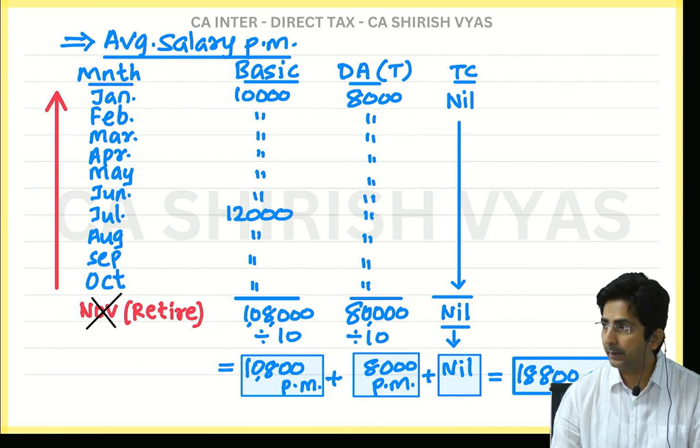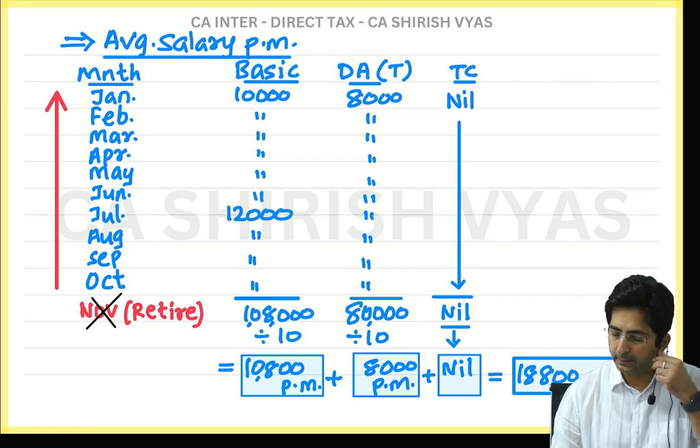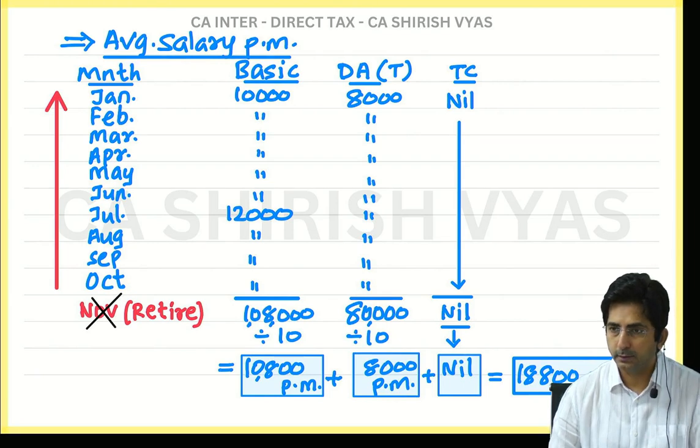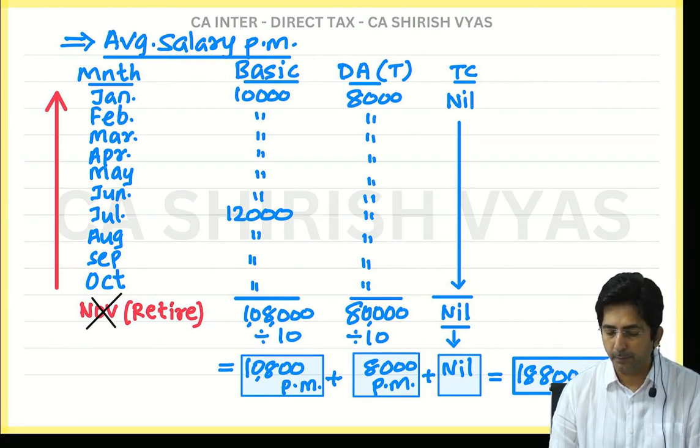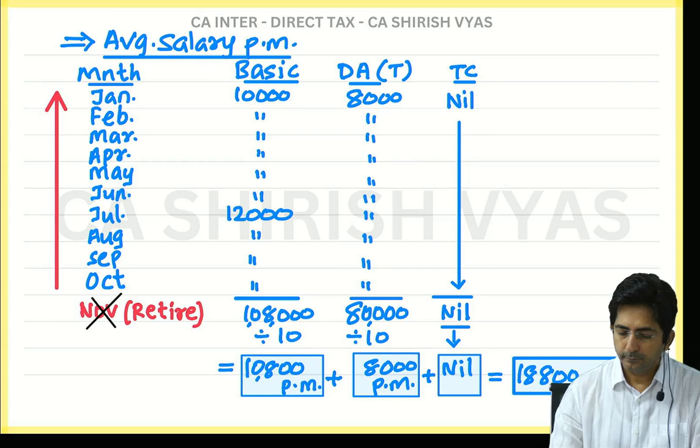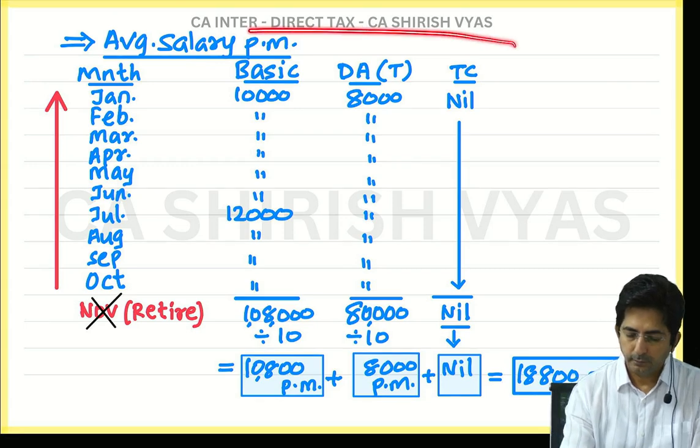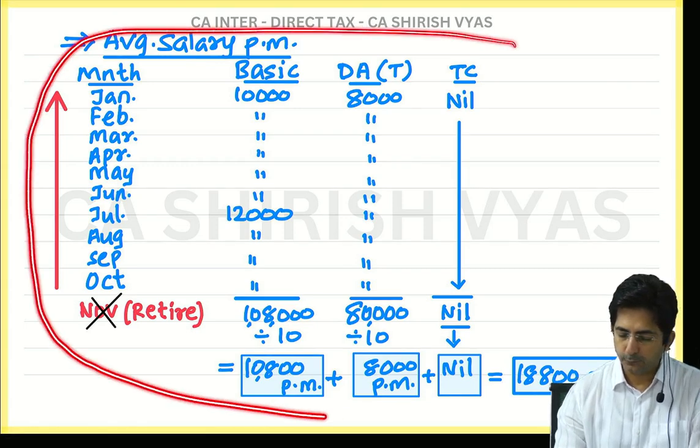So now we have to add 10,800 per month, that is average basic, and average DA 8,000 per month. So total is 18,800 per month. Fix this format in your mind.